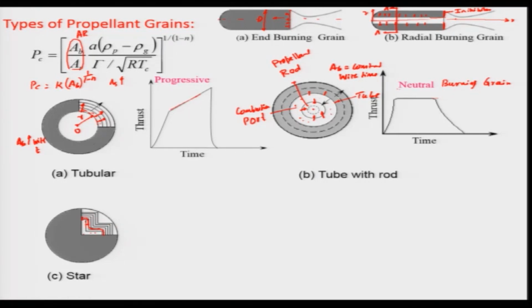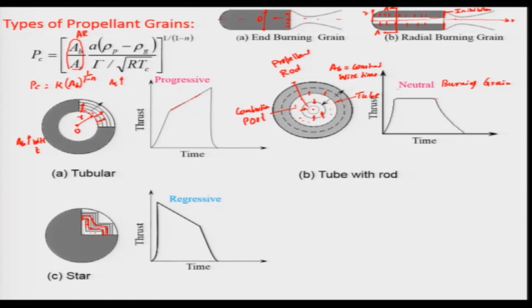So the net area as it goes, these surfaces will be like this, and then it will also reduce. This is with respect to time, and it will be receding. As I told you, the surface area will be decreasing with respect to time. As a result, the chamber pressure will also be decreasing, leading to a decrease in the thrust with respect to time. And you will get a thrust law like this, that means the thrust will be decreasing with respect to time, and this kind of propellant grain is known as a regressive burning grain.